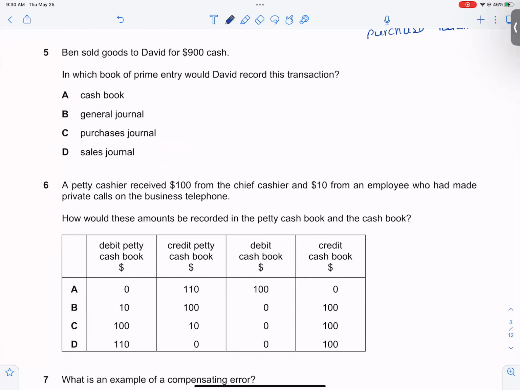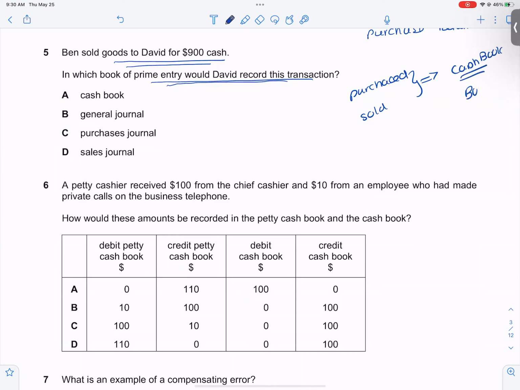Ben had sold goods to David for 900 cash. In which book of prime entry would David record this transaction? Whenever the goods are purchased for cash, or I would say the goods are sold for cash, in both the cases, they are recorded in the cash book, which is the book of prime entry. So the option is A.